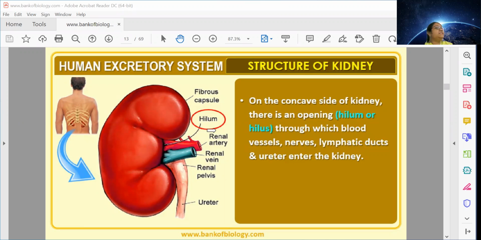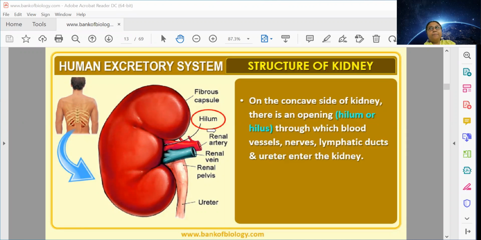So hilum is a part through which the blood vessels, that is artery and vein, pass. As these arteries and veins are going to the kidney, they are named renal artery and renal vein.